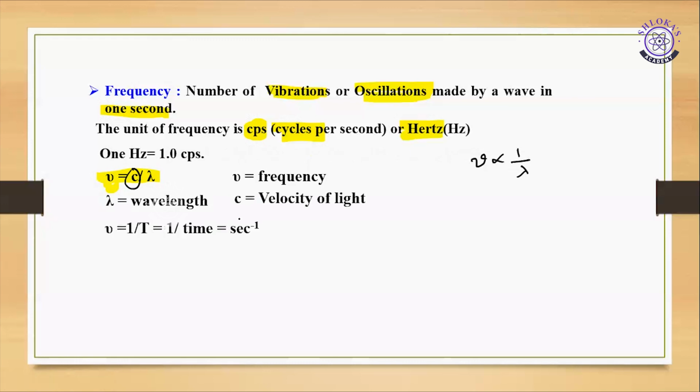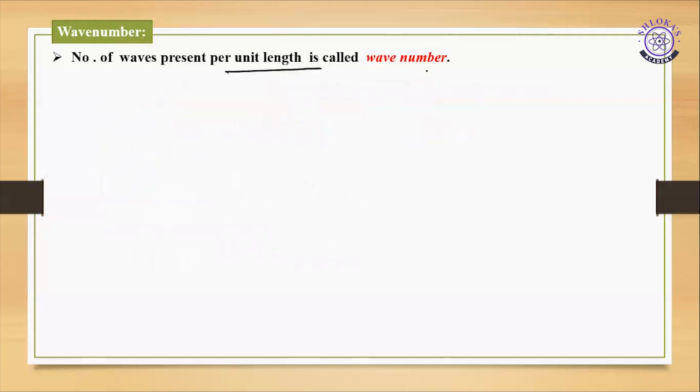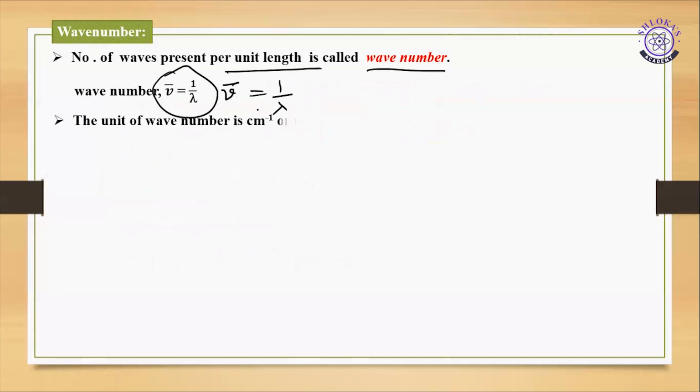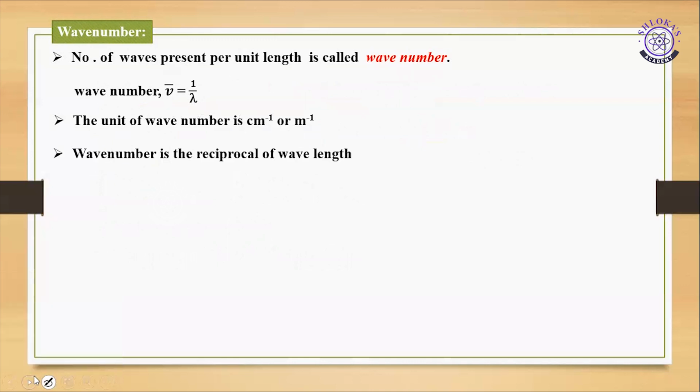And what are the units? Per second. Example, the frequency of UV radiation is 10 to the power of 16 Hz. Next, wave number. What is wave number? Number of waves present per unit length is called wave number. It is denoted by mu bar, which is equal to 1 by lambda. And what are the units? Obviously, either centimeter inverse or meter inverse. Wave number is the reciprocal of wavelength.